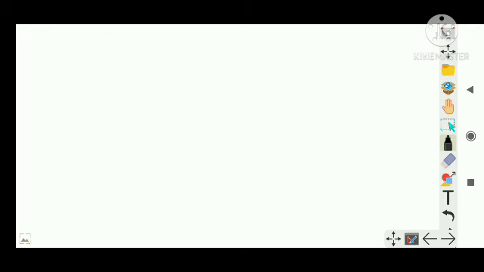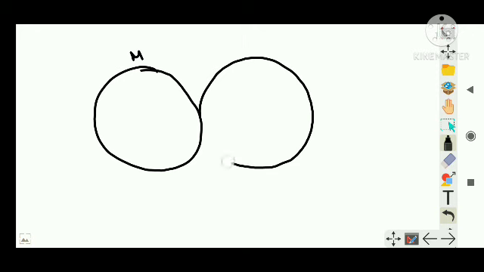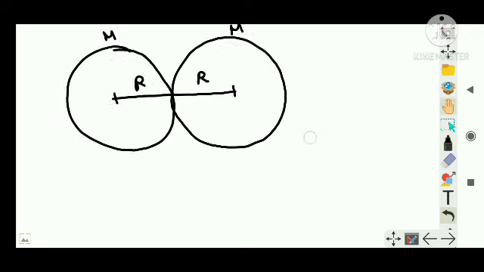Two identical solid spheres of same mass and material density are placed in contact with each other. Find the relationship between F and R, where F is the gravitational force between them and R is the radius of the spheres. So suppose there is this sphere of mass M, and another sphere, let's say its mass is capital M again, and this is r and this is r. You are asked what is the relationship between force F, the gravitational force obviously, and r, the radius of the spheres, right? Both of them are supposed to be the same size even if they don't look like the same size.